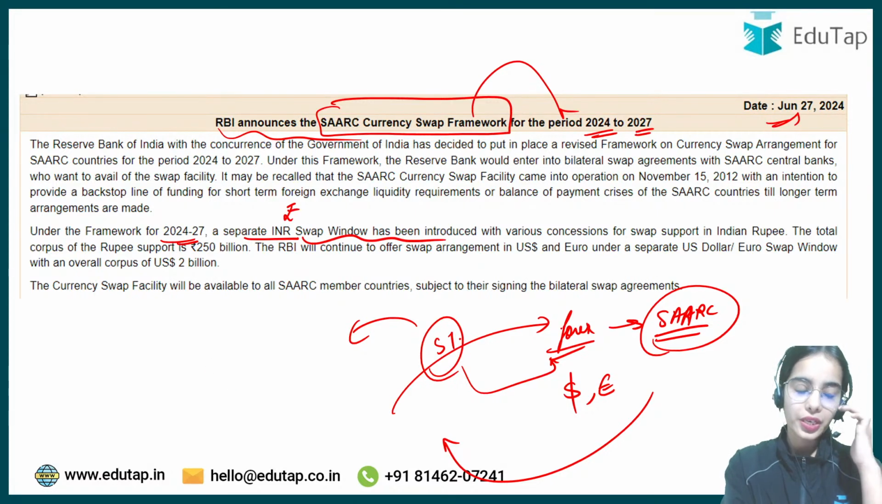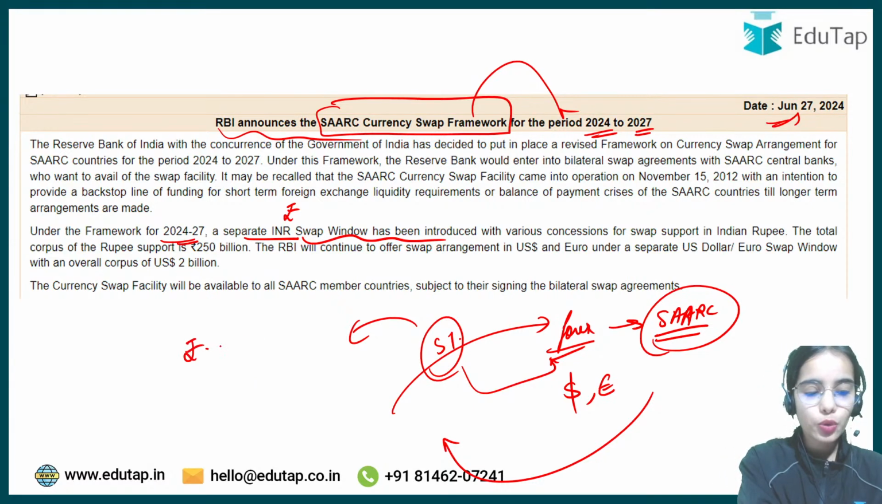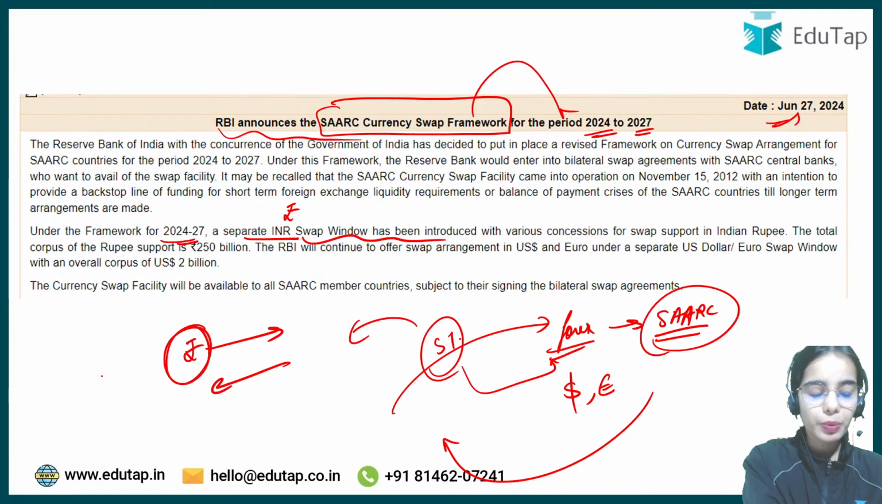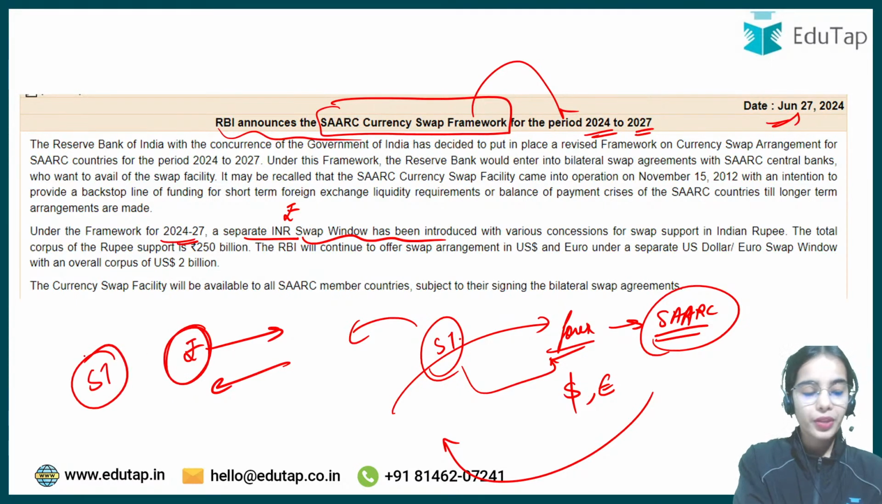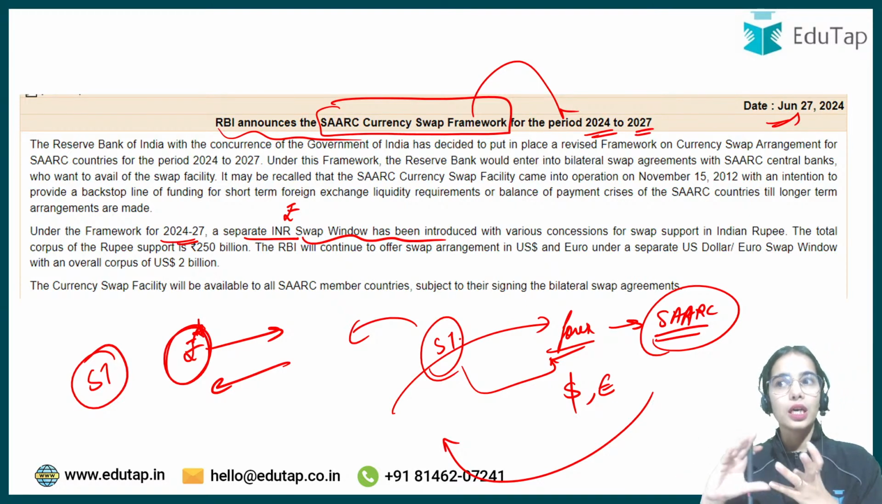That is the SAARC countries, for their balance of payment or for their imports, if they want to take the rupees, they can take the rupees and they can provide their currency. So they can take the rupees for the short term and they can take the rupees for their foreign exchange or for their balance of payment requirements at the concessional